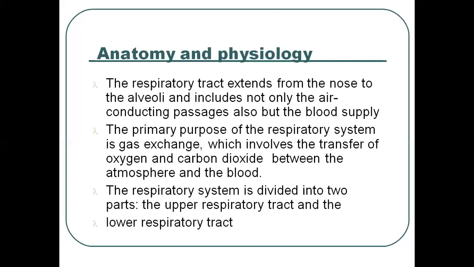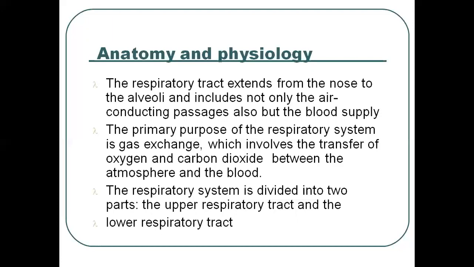So how is it maintained? The primary purpose of the respiratory system is to maintain this gas exchange, and the inhaled oxygen and exhaled carbon dioxide are maintained by the atmospheric pressure and the blood.